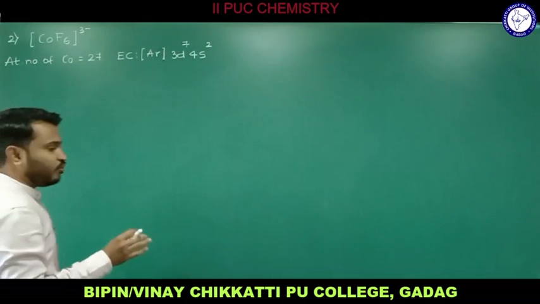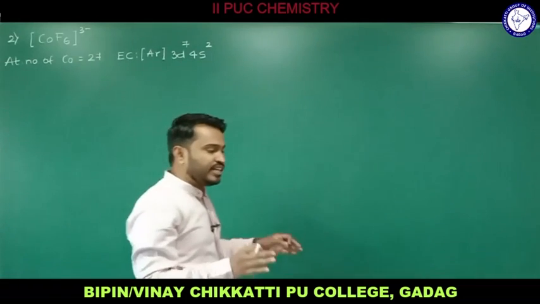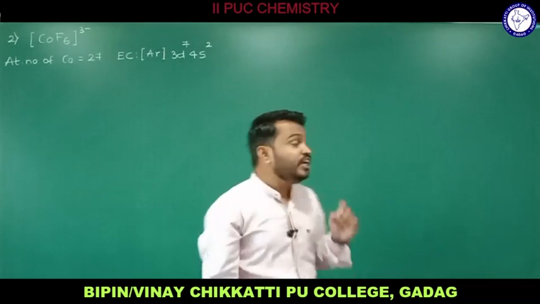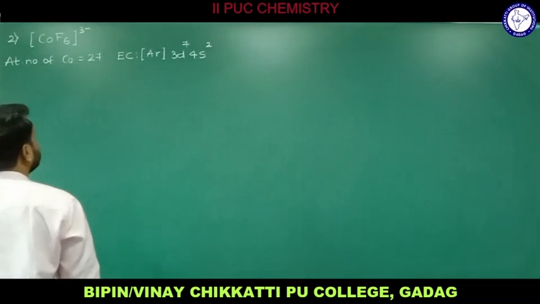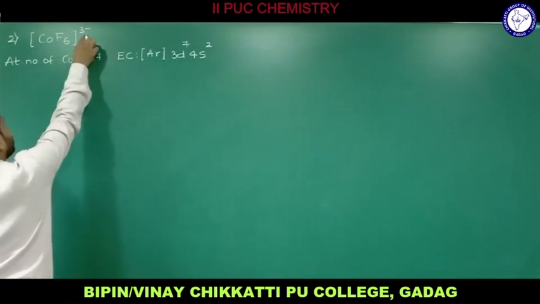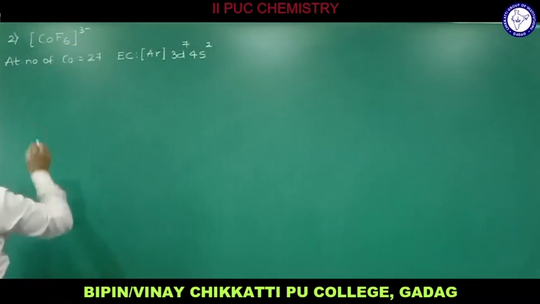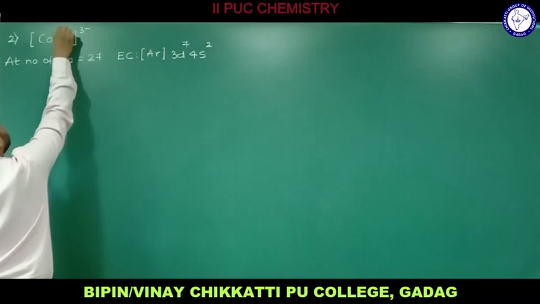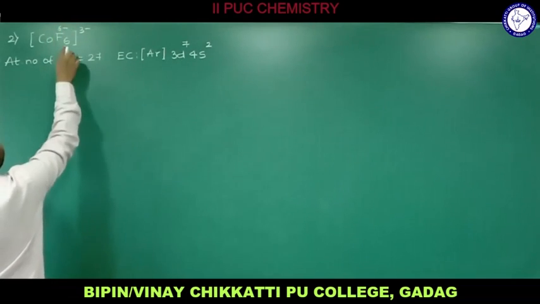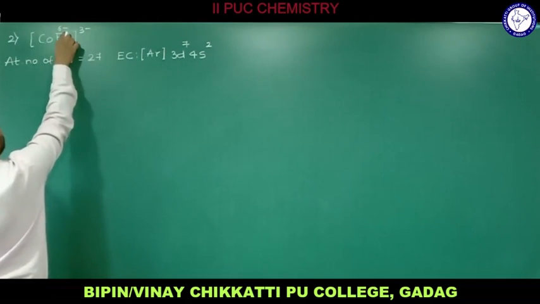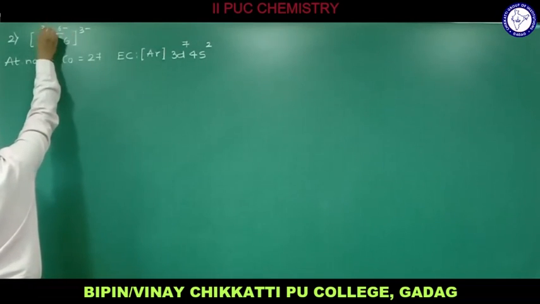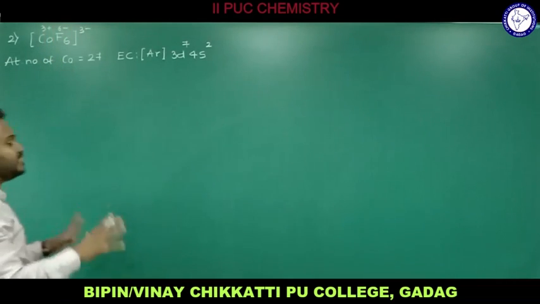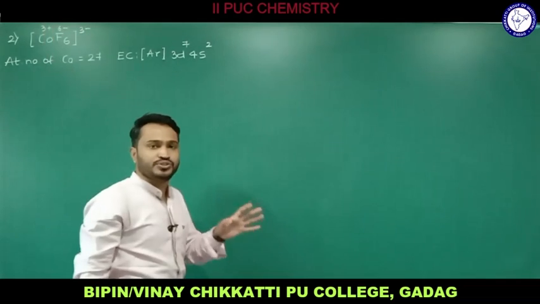Now we'll see what is the oxidation number, or the charge, of cobalt as a central metal ion in this particular complex. This is an anionic complex, isn't it? So anionic complex we have, and fluorido, the charge is 1-, and totally we have 6-. If the charge of this F6 is 6-, the cobalt should be 3+, therefore 3 minus 6 you will be getting -3. That is how we identify the oxidation number of cobalt.